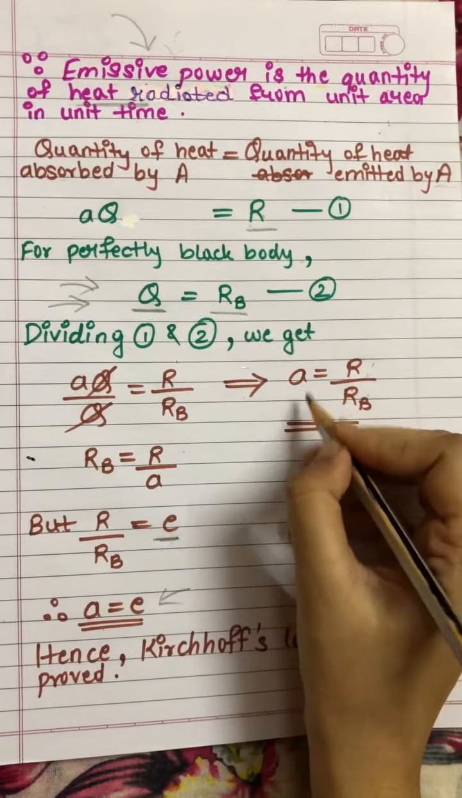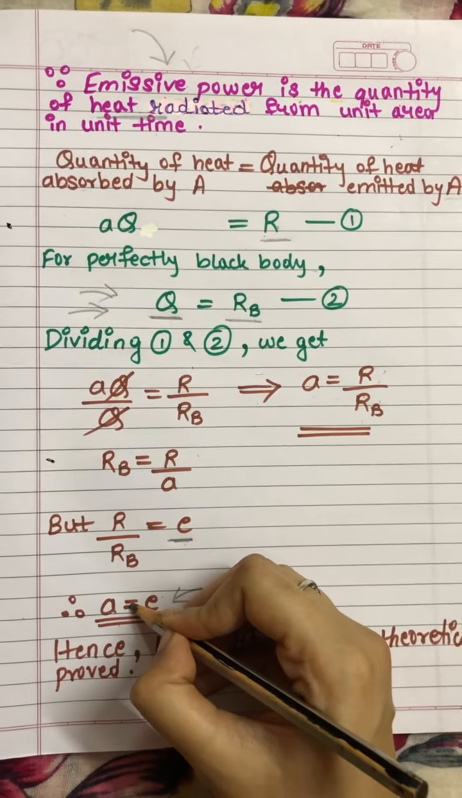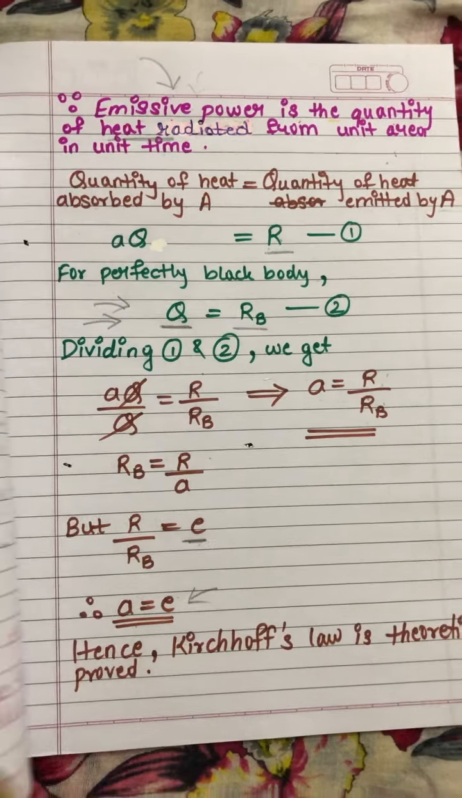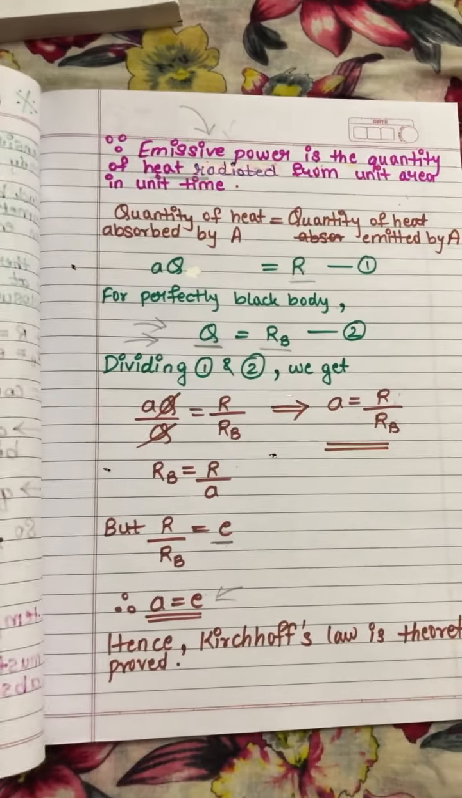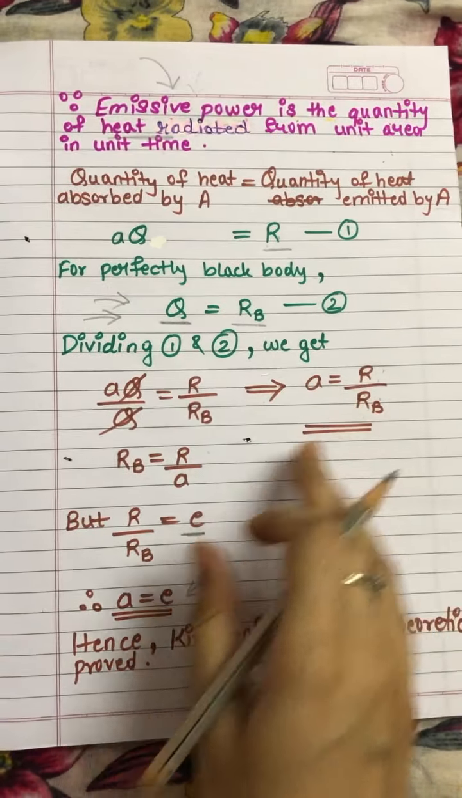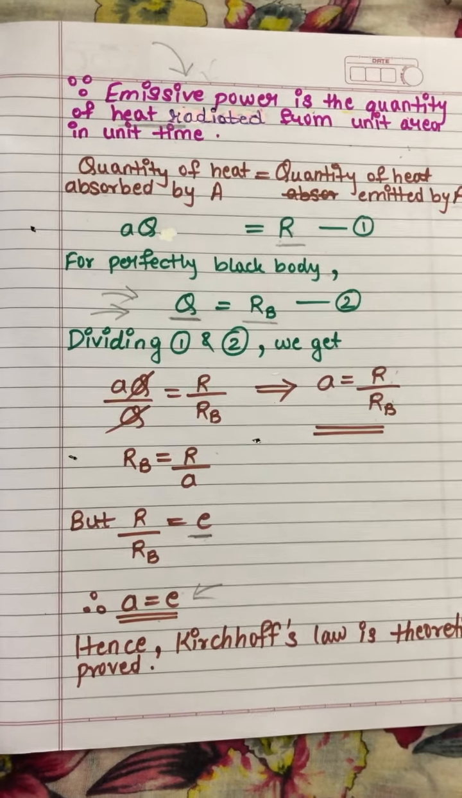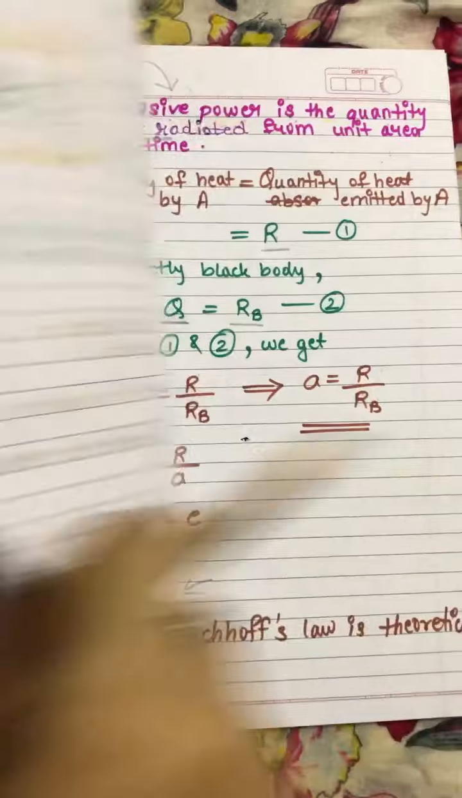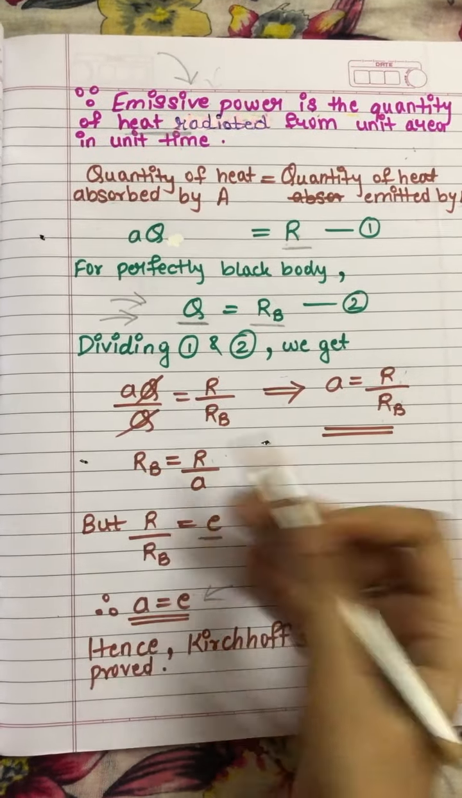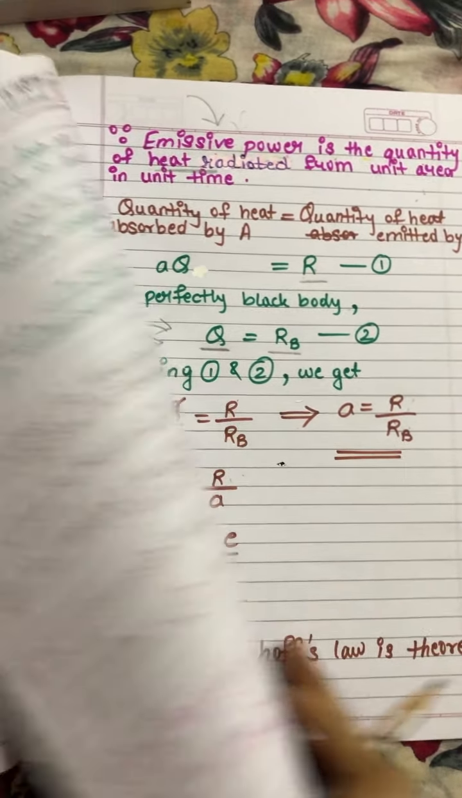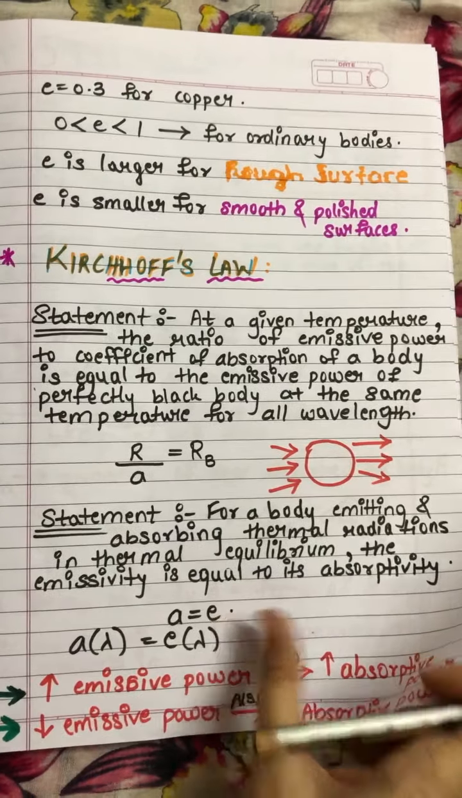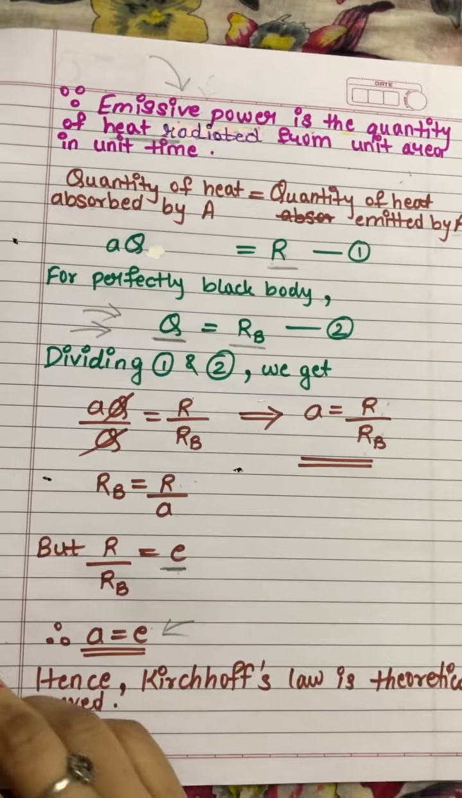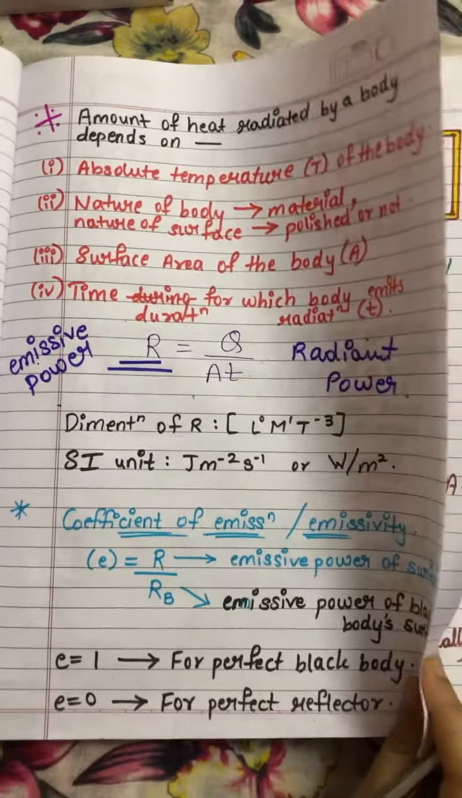Now we have obtained these two equations which I have underlined, and these are the theoretical proof of the statements which were written. The first statement is A is equal to R upon RB, so we have the proof for the first statement. See here, R upon A is equal to RB, and the next is A is equal to E. Here we have obtained that A is equal to E. So hence Kirchhoff's law is theoretically proved. This can come for 3 marks.